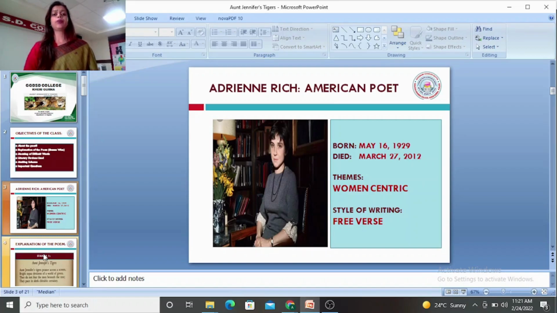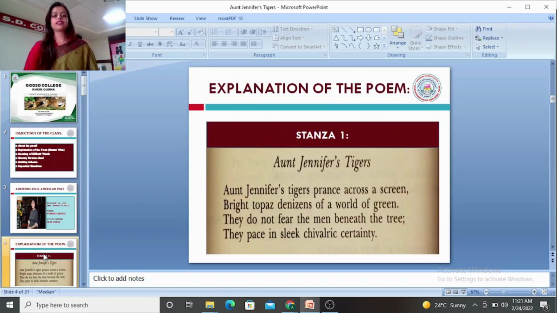So we will see the important symbols used by Adrienne Rich in this particular poem to make her theme explicit, because she wants to bring out the theme of ordeal or difficulty faced by women in bad marriages. So let's begin our class by reading the first stanza. Aunt Jennifer's Tigers, stanza 1.